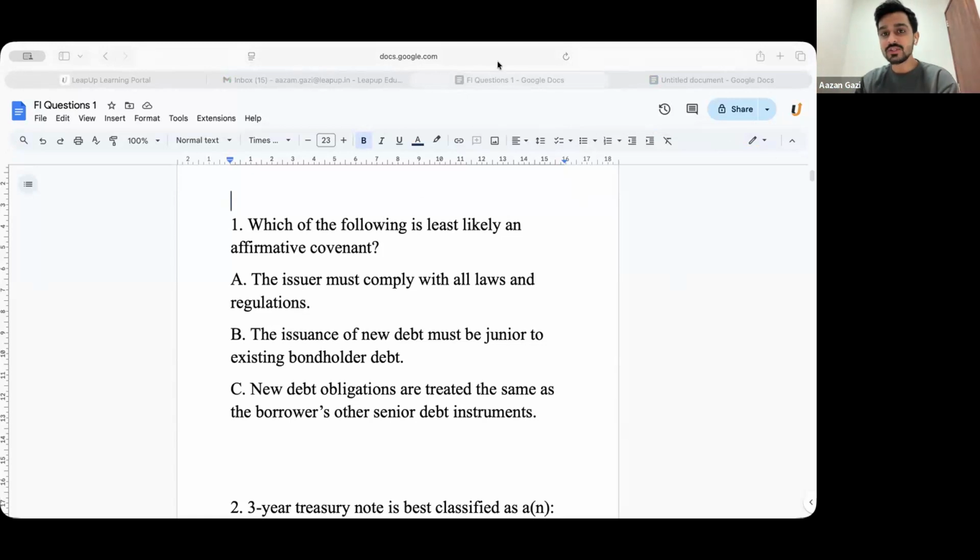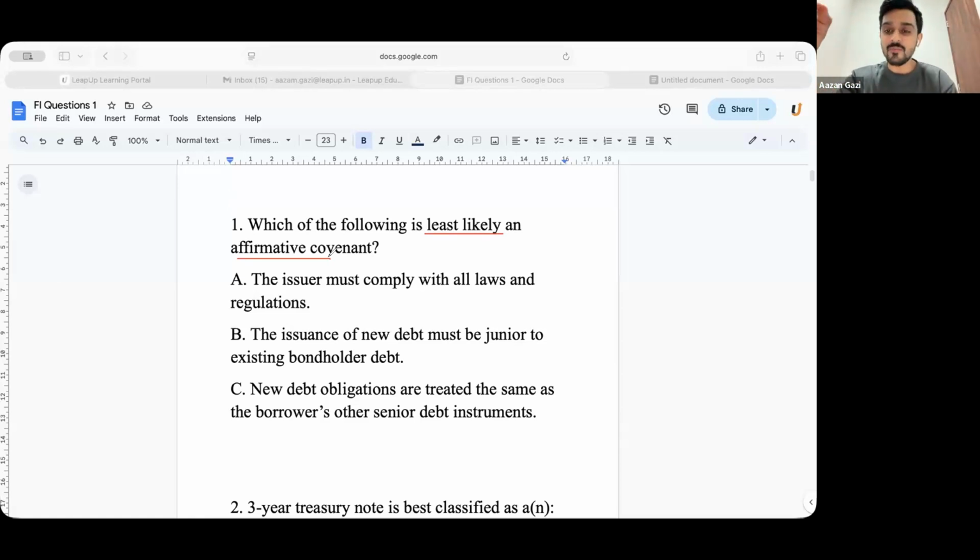Now there are two words you need to focus on. First is least likely, and second is affirmative covenant. What do you mean by affirmative covenant? In very simple language, if you have given a loan to someone, there will be some rules and regulations the borrower has to follow. Do you guys agree?